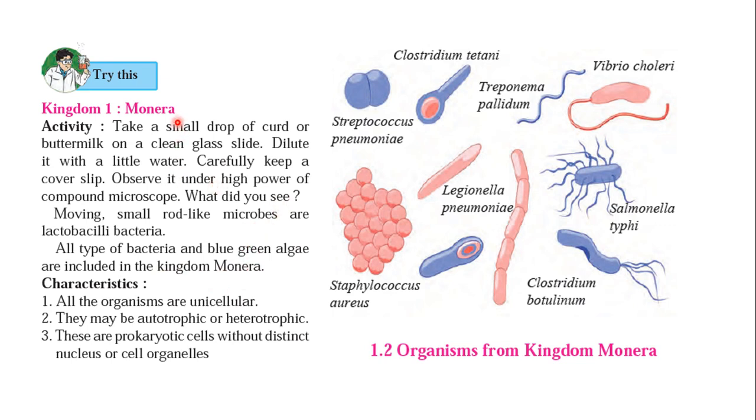Now see what the characteristics of the kingdom Monera are. First, all the organisms are unicellular, meaning they have a single cell. They may be autotrophic or heterotrophic: they find their nutrition autotrophically or heterotrophically, meaning they find some kind of host. They are prokaryotic cells without a distinct nucleus. Now what is the meaning of prokaryotic? They have a cell but without a distinct nucleus, meaning the nucleus cannot be clearly seen there. Distinct means you cannot clearly identify it in the cell. So these are prokaryotic cells without a distinct nucleus and cell organelles.